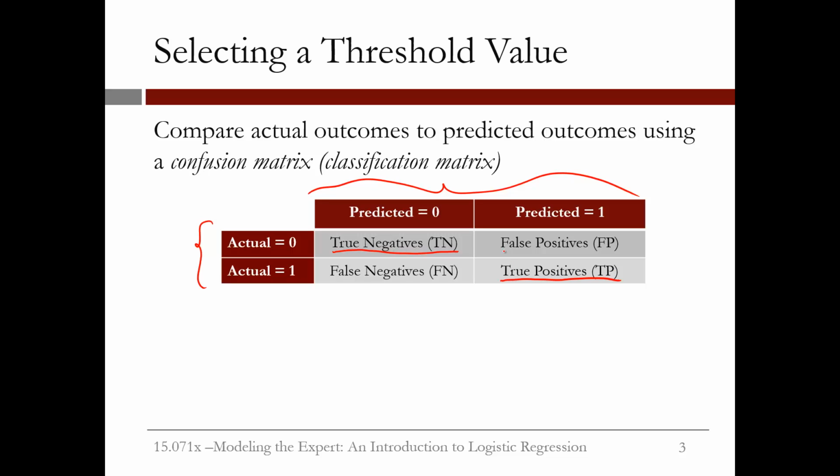The false positives, or FP, are the number of data points for which we predict poor care, but they're actually good care. And the false negatives, or FN, are the number of data points for which we predict good care, but they're actually poor care. We can compute two outcome measures that help us determine what types of errors we are making. They're called sensitivity and specificity.